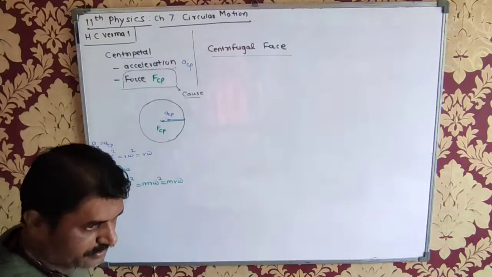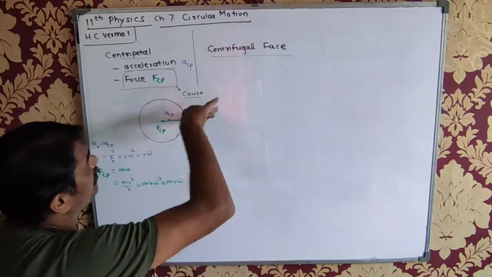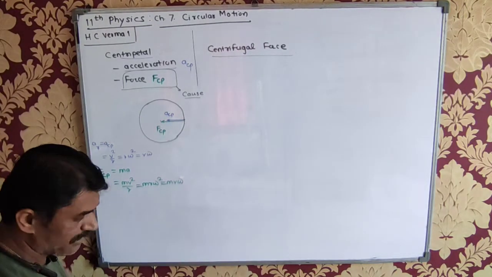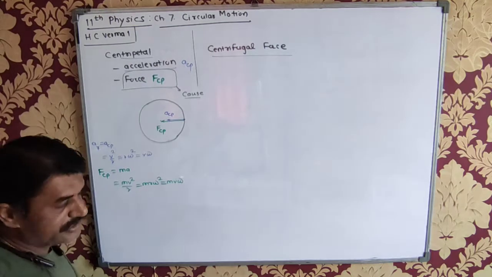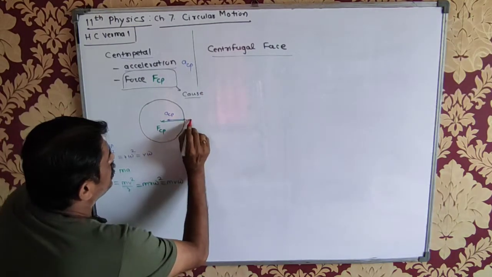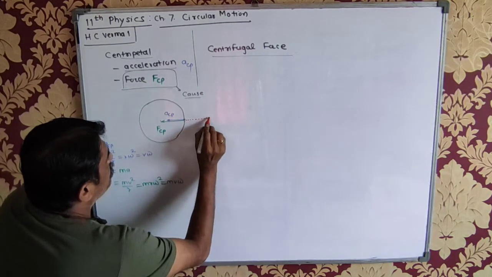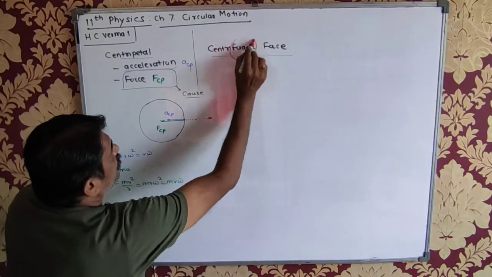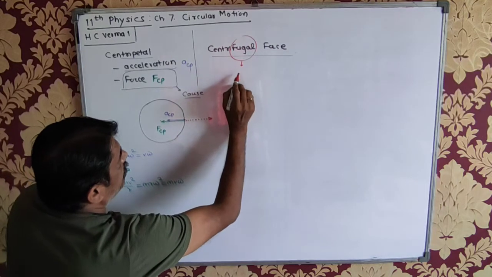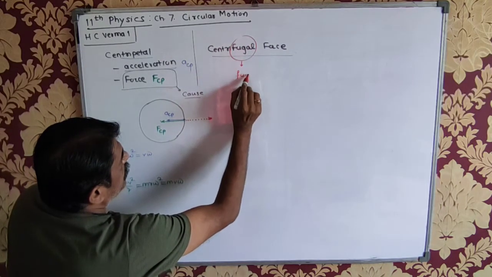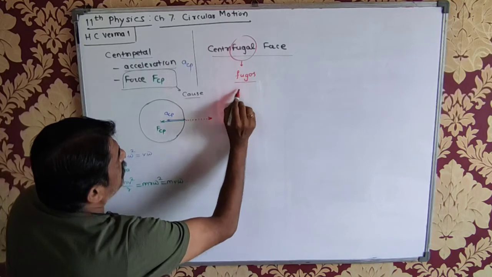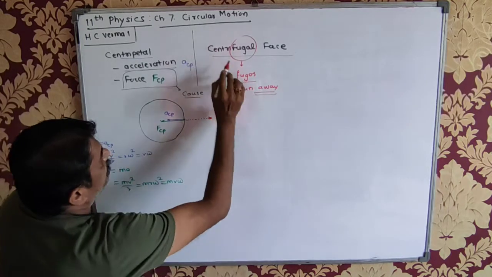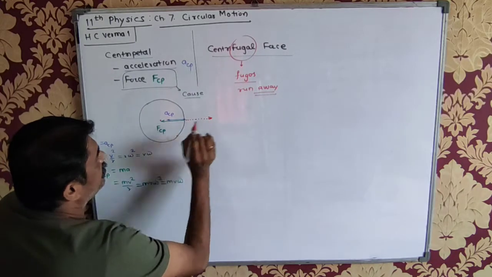Now, there is one more force called centrifugal force. Centripetal and centrifugal force. Centrifugal force is the mirror image of the centripetal force. This comes from the word fugos. Fugos is run away. So it is centrifugal. It is directed away from the center.